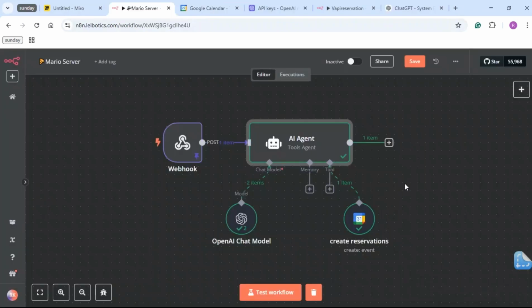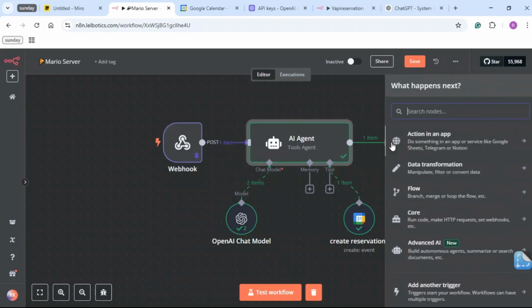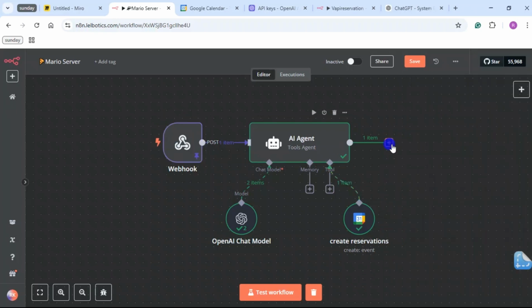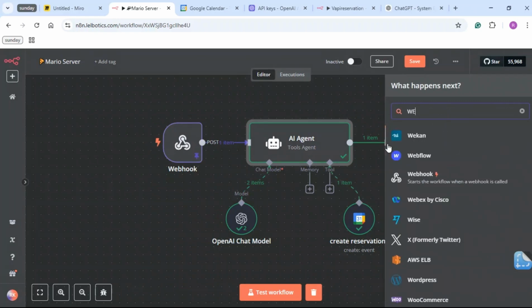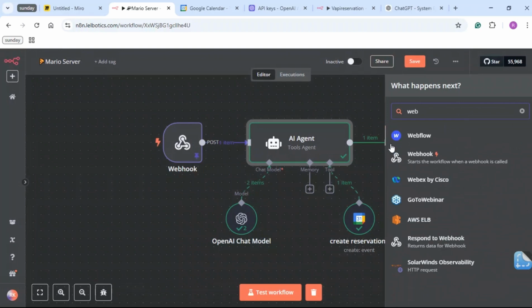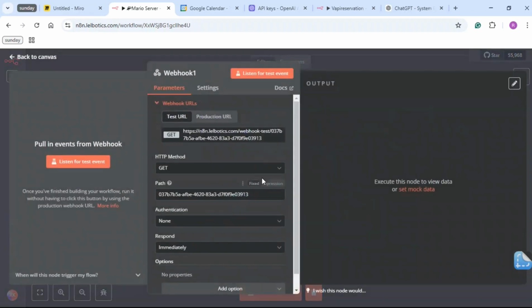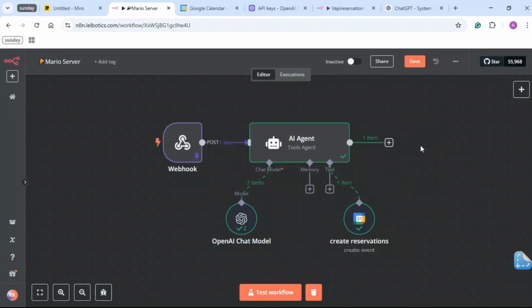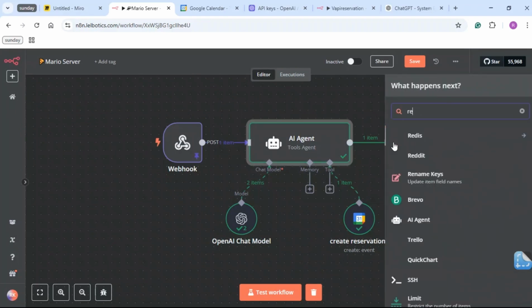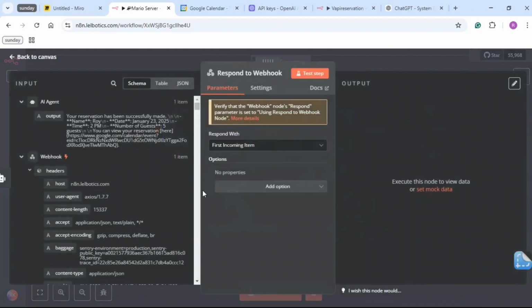So the next thing we're going to do is we're going to respond back to VAPI. And once we test it, we're going to see if it does give us another output, because I've basically been using the same example over and over again. The next step to getting this back to VAPI, so I'm just going to go to webhook. And I haven't really touched a lot on webhooks and how they work. We actually don't need this. What we need is respond to webhook. This is what we need.